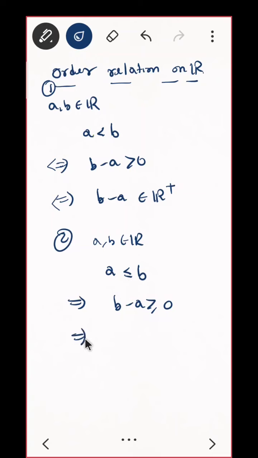Can I say that B minus A belongs to R plus union 0? Do you agree? Can I go back? If B minus A belongs to R plus union 0, that means either B minus A is positive or 0. That means this or this.